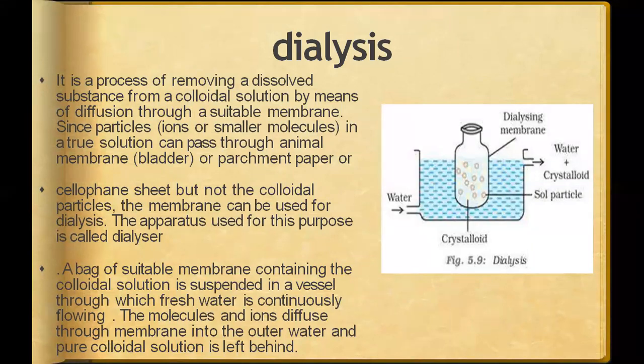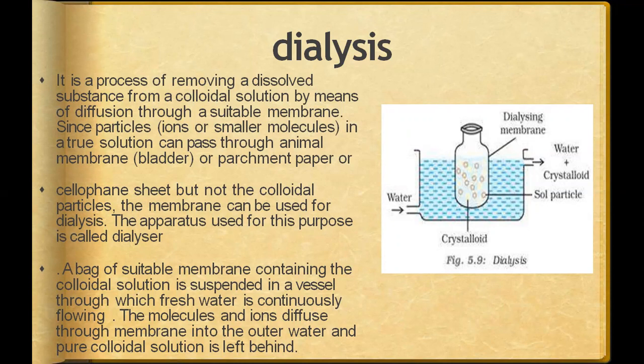Gases are there, all right. So from that membrane only the water and some dissolved ions in the water can come out of your blood. No other thing will come out. So this is the process of diffusion through a suitable membrane, or you can say a selectively permeable membrane or semi-permeable membrane. There are different names for this. Particles, ions, or small molecules in a true solution can pass through the animal membrane, bladder, and parchment paper.